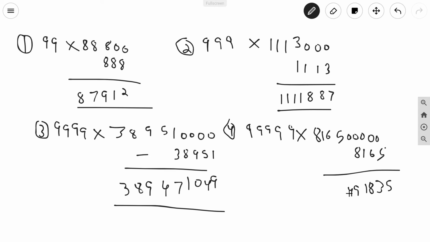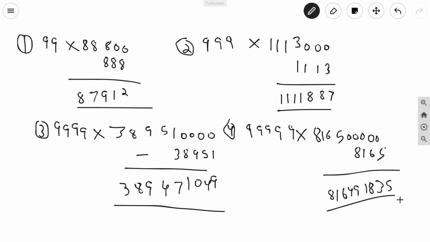Now 6 minus 0, 6. 1 minus 0, 1. 8 minus 0, 8. And we have got the answer. So 99999 into 8165 is 816491835. So we can solve these kinds of questions so simply.